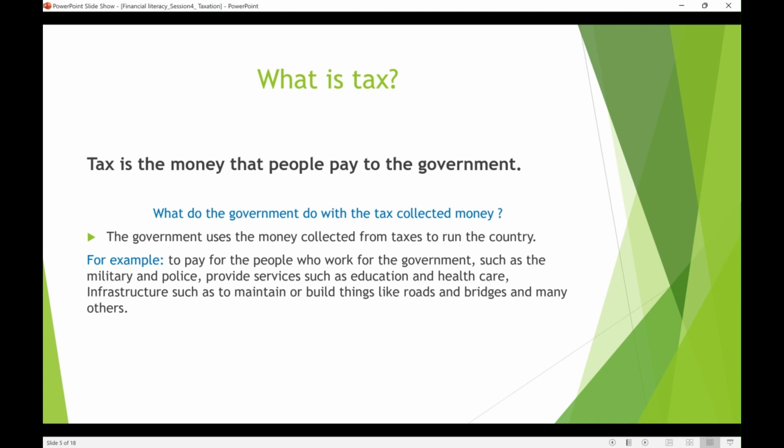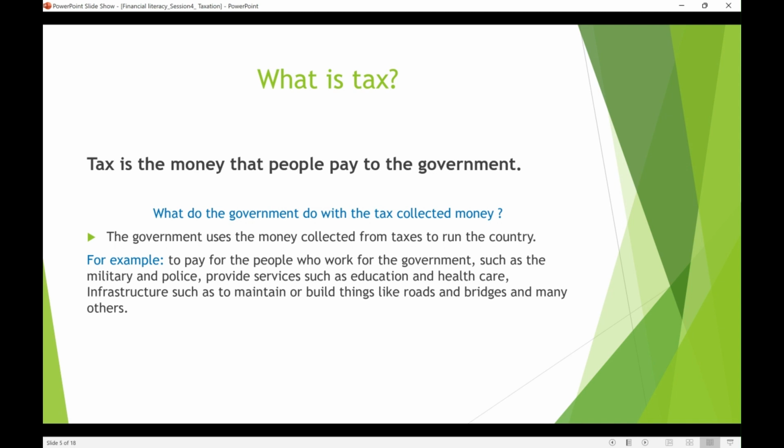So what is a tax actually? Let's see that. What does the government do with our tax money which they collected from different types of taxes? These taxes are used to run the country.